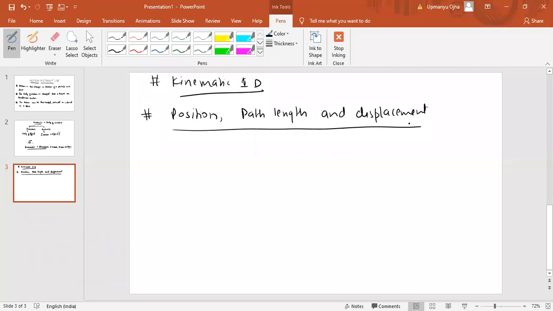Dynamics means we have to go into detail about which force is responsible for the acceleration of the particle, which force is responsible for the velocity of the particle, and so on. That will come under dynamics. So the first part of the chapter, that is motion in a straight line, deals with kinematics 1D.